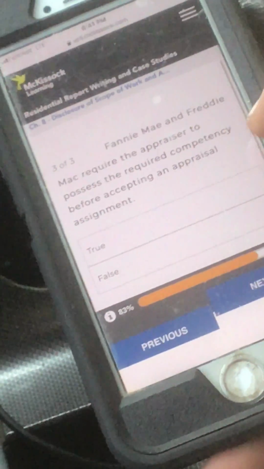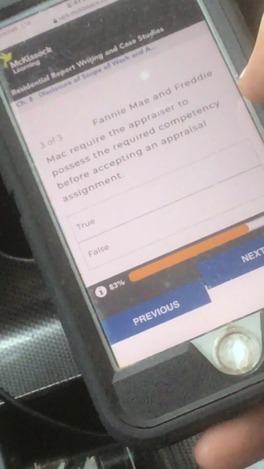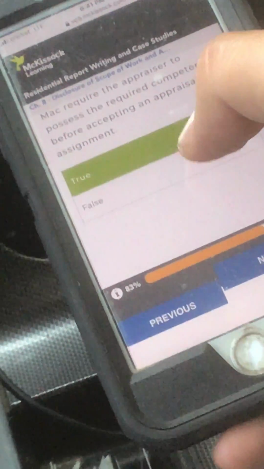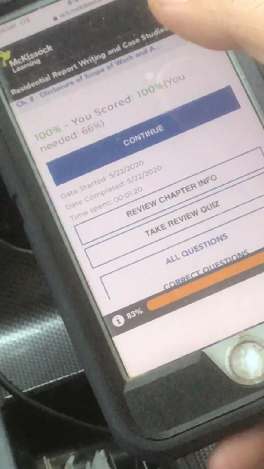And number 3, Fannie Mae and Freddie Mac require the appraiser to possess the required competency before accepting an appraisal assignment. True or false? I'm going to go true. Finish. You got 100%.